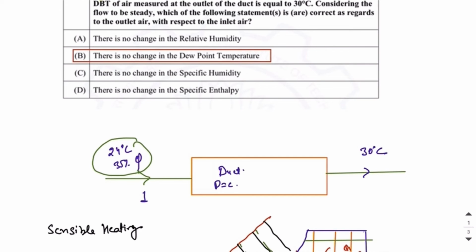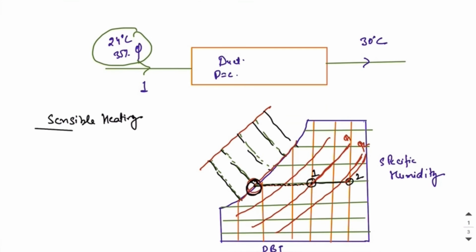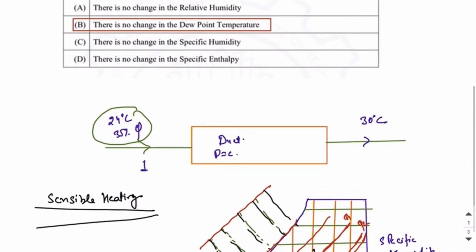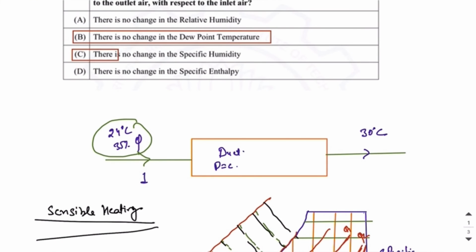Since this is an MSQ type question, we have to check the next two options as well. There is no change in the specific humidity. This is a sensible heating process, and specific humidity in a sensible heating process remains constant. So option C is also the correct option. The fourth option is there is no change in the specific enthalpy.